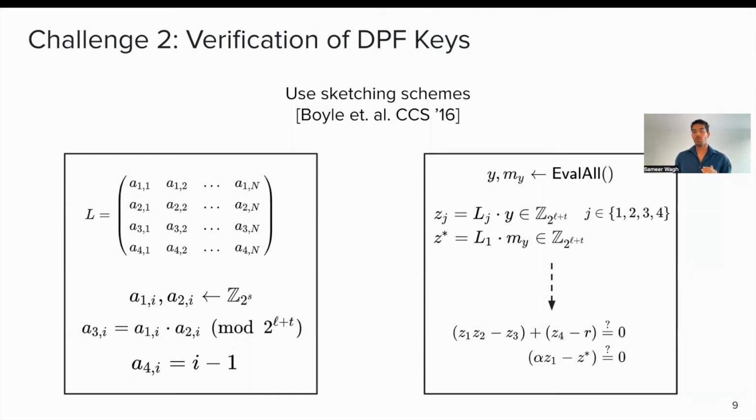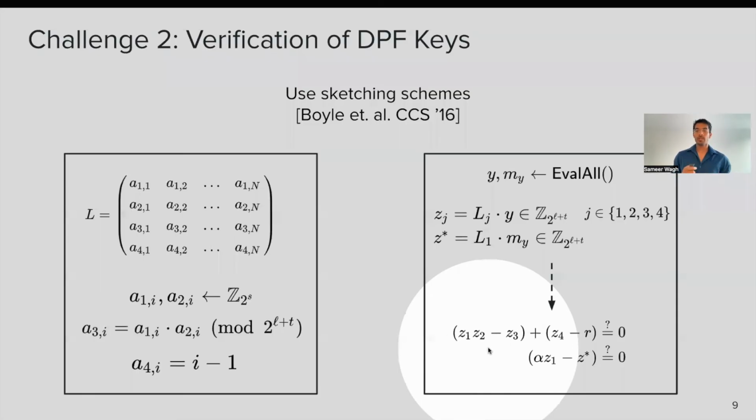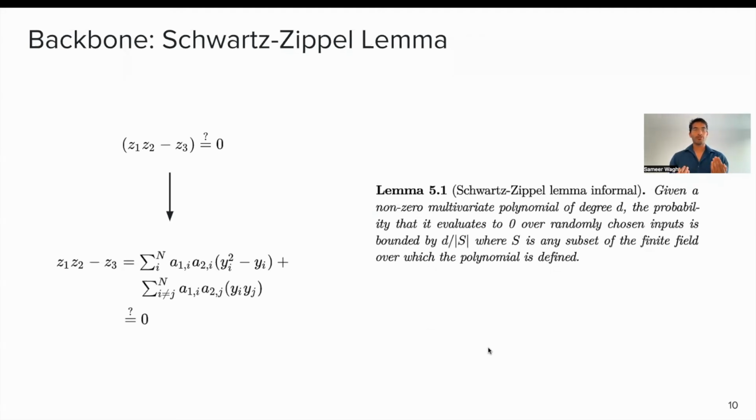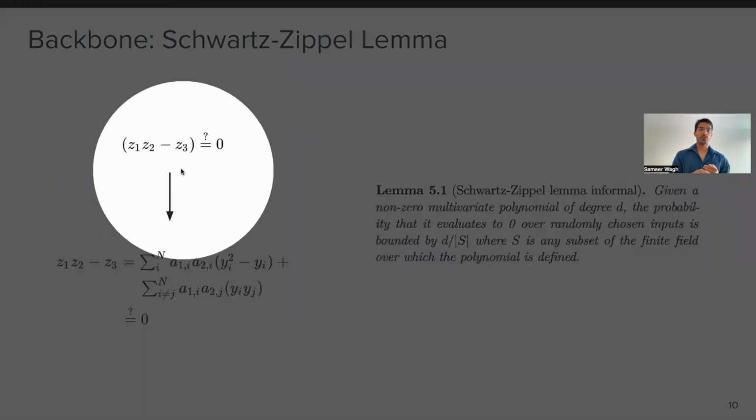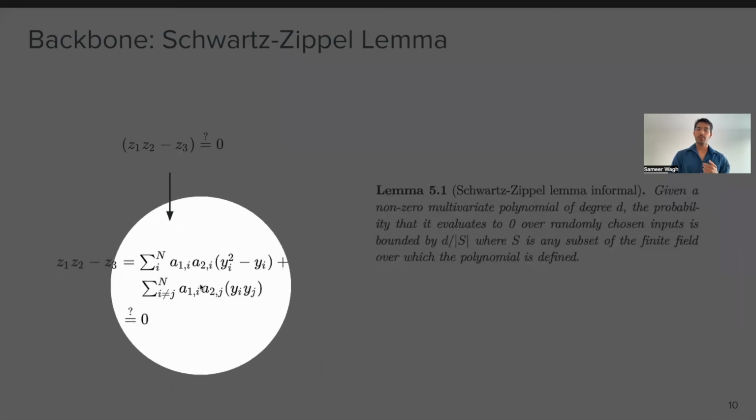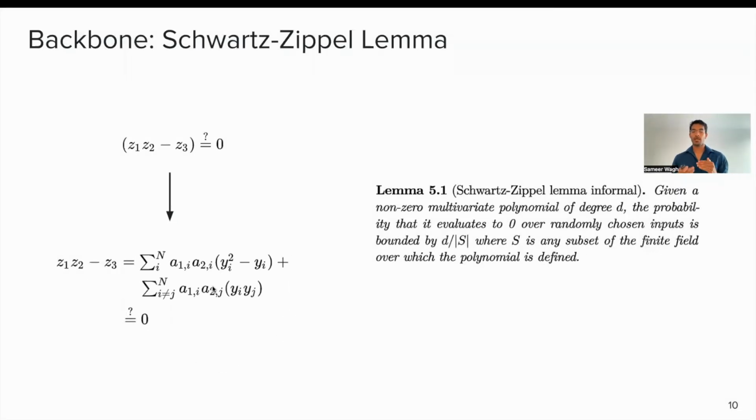If we dig deeper into why this approach works, we really go to the heart of this work, which is a check such as this: Z1, Z2 minus Z3 is equal to 0. If we expand it, we get an expression like this. This expression allows us to do a verification with high probability because of the lemma known as the Schwartz-Zippel lemma, which applies over finite fields. If you have a random sampling of the a_i's, and this is a bilinear polynomial, you can ensure that if it is non-zero, then with high probability you'll get a non-zero value. So the verification enables you to check whether the polynomial was zero.